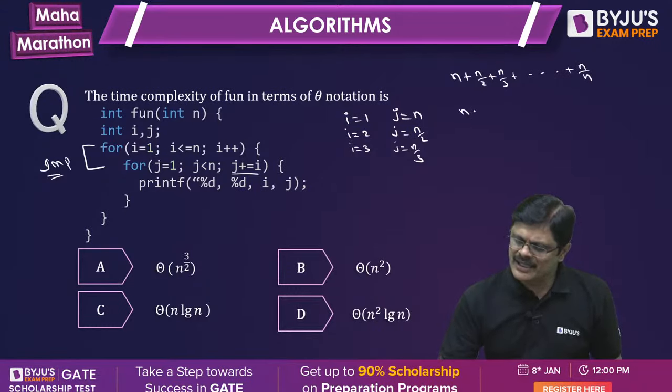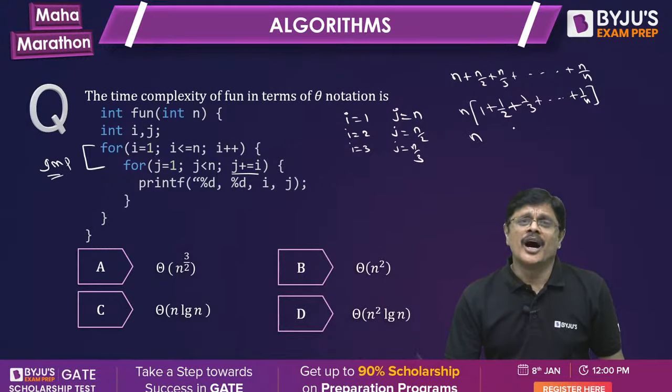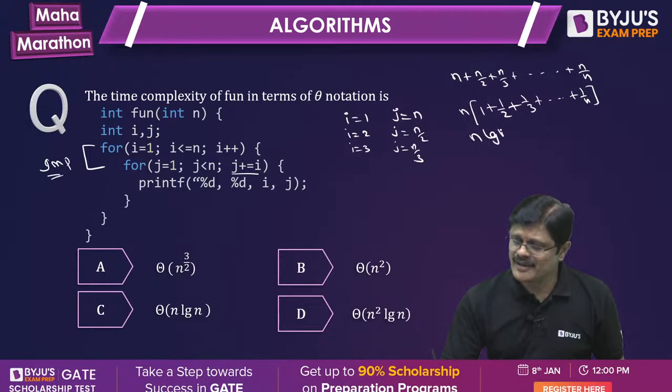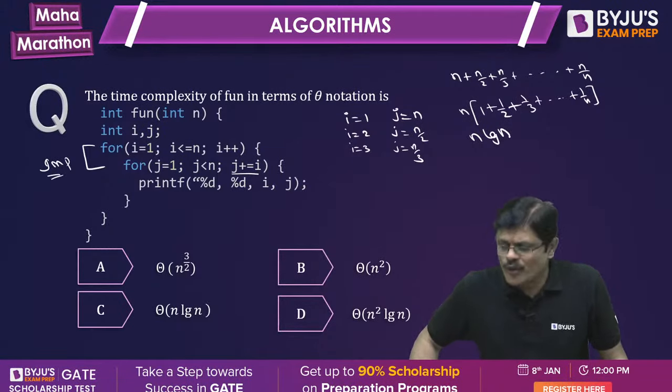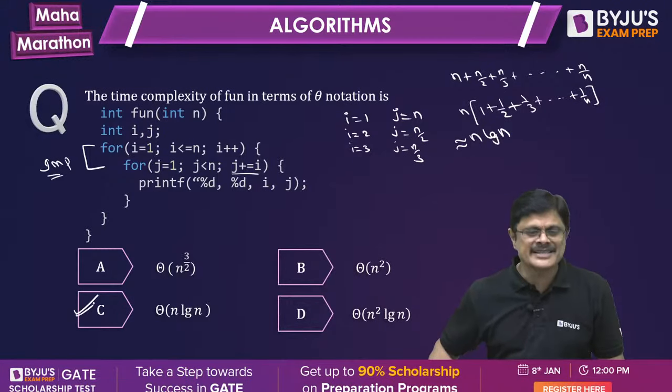So it's like n plus n by 2 plus n by 3 and so on, roughly up to n by n. Taking n common, it is 1 plus 1 by 2 plus 1 by 3 and so on up to 1 by n. And you know, the harmonic series approximates to log n. So it is n log n, my friends. So the correct option for this is C.